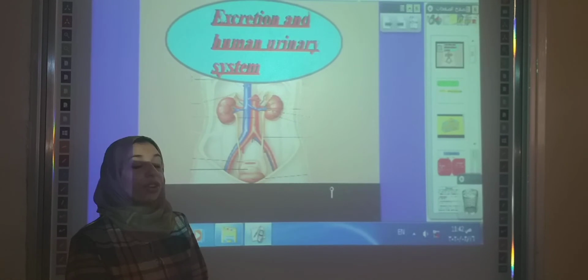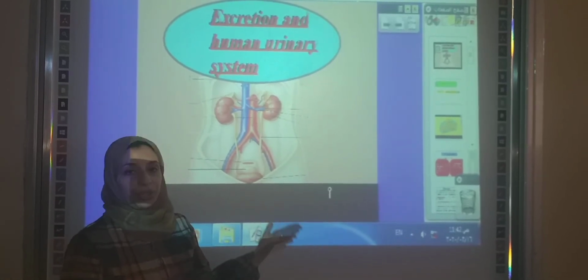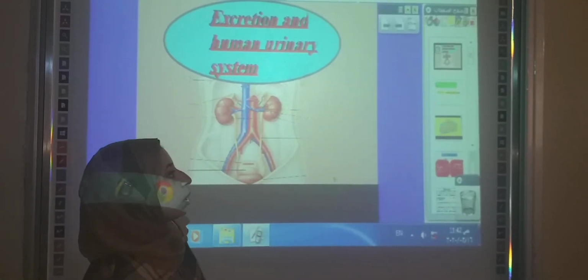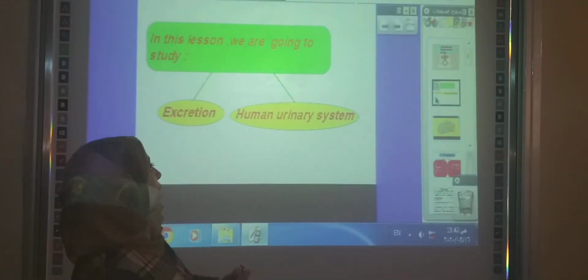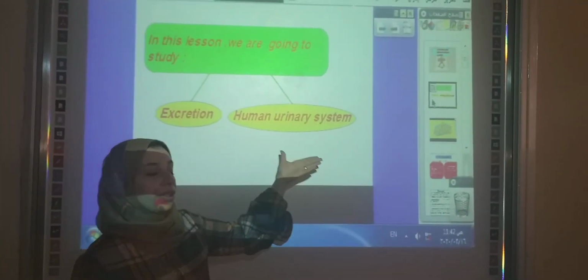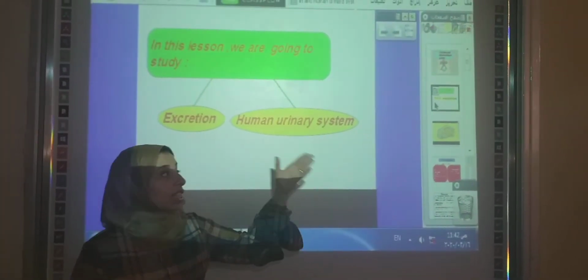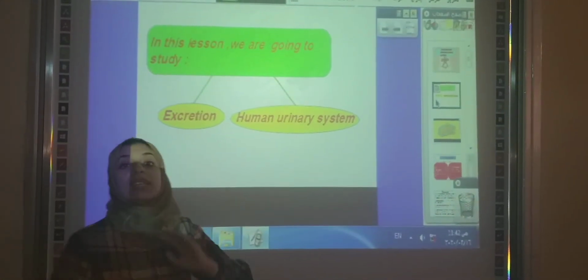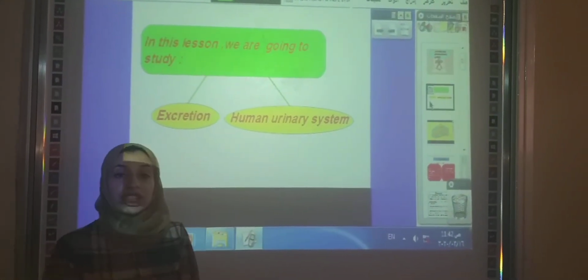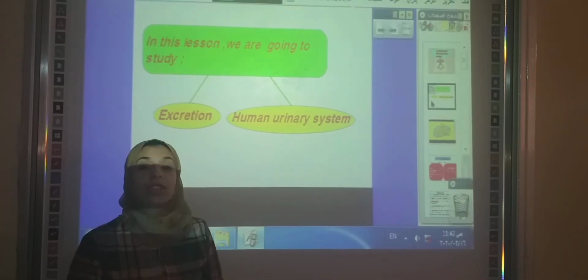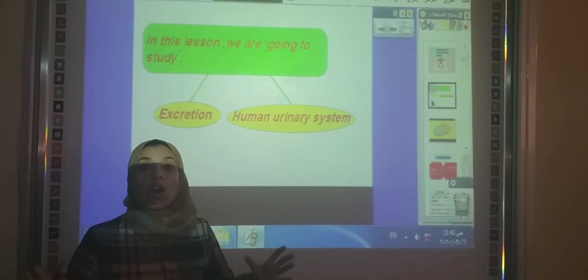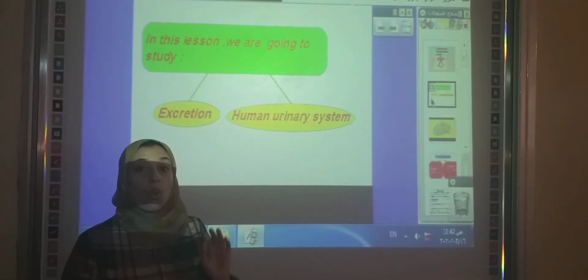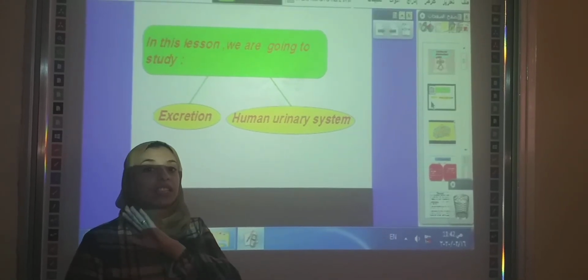Today we will take Unit 2, Lesson 2, the urinary system. In this lesson, we will study two parts, excretion and the human urinary system. In this session, we will take just excretion. What is the meaning of excretion? Excretion is a process by which the body gets rid of harmful substances or substances that the body doesn't need.